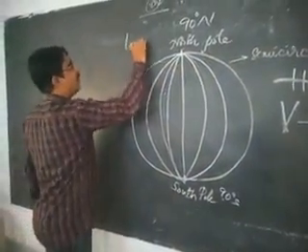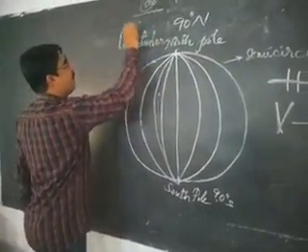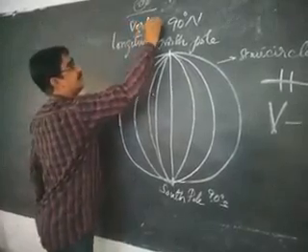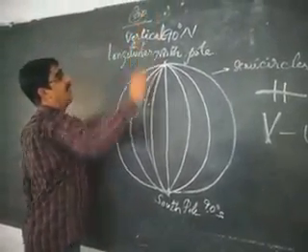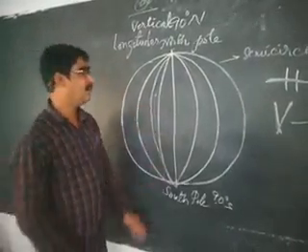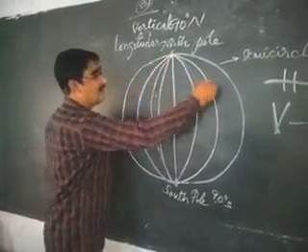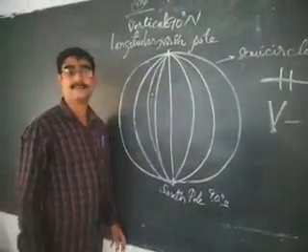These are called longitudes. What are longitudes? Already I told you. Vertical lines. Vertical lines on the globe are called longitudes. See here, these are also called semicircles.